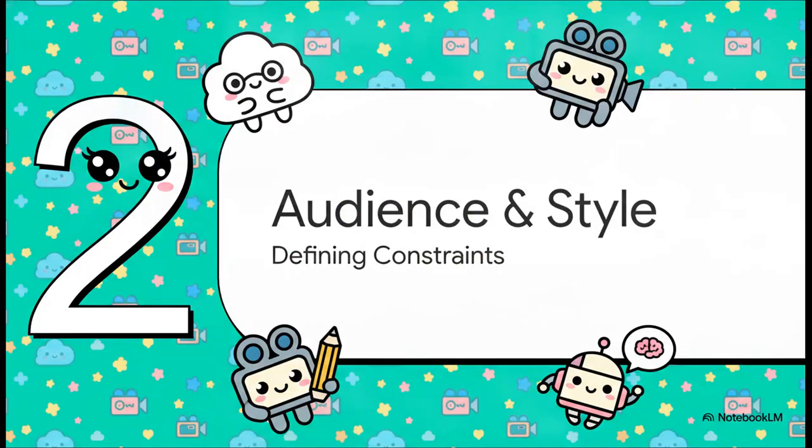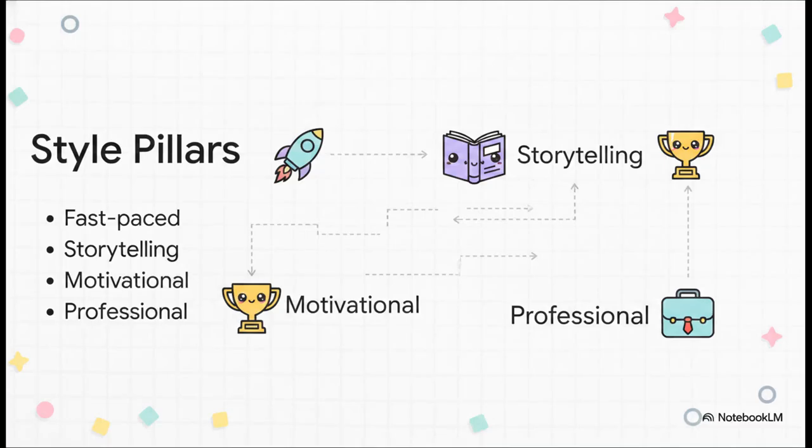Next up is Section 2, Audience and Style, where we define our constraints. Notice how these four style pillars, fast-paced, storytelling, motivational, and professional, guarantee a really dynamic narrative. The final output isn't just going to be a bulleted summary of the report. Why do these specific words matter so much?